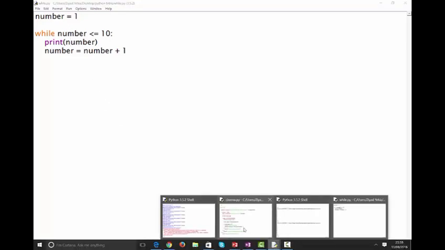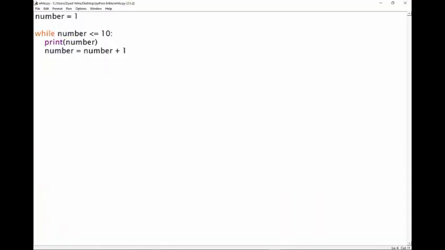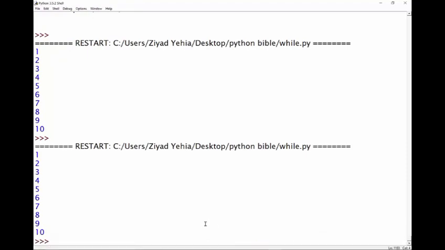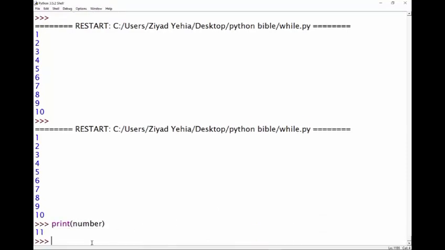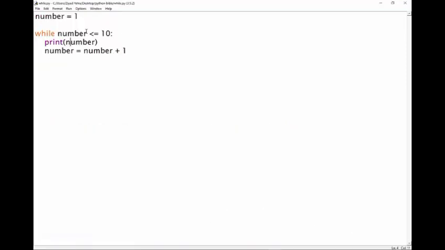But if we go inside the shell, if I can get the right one, here we are. If we print out number, can you see the way that it's 11? Number was changed, and Python checked, is 11 less than or equal to 10? But it's not. So the code didn't run. And that's pretty much exactly how a while loop is working.